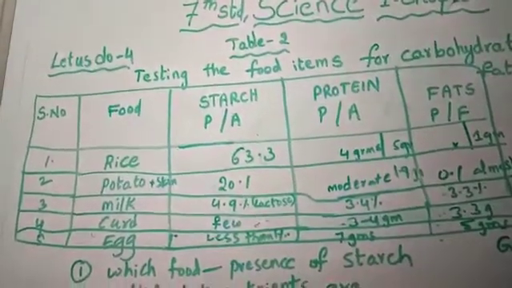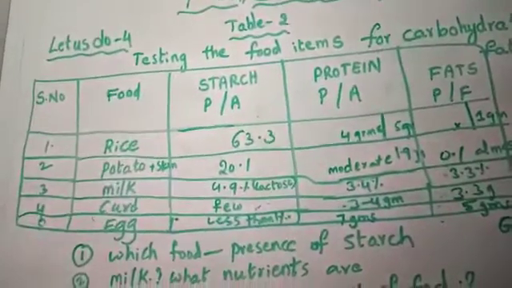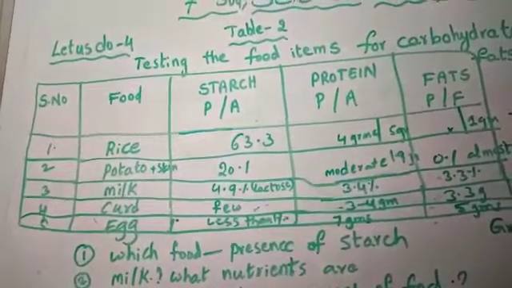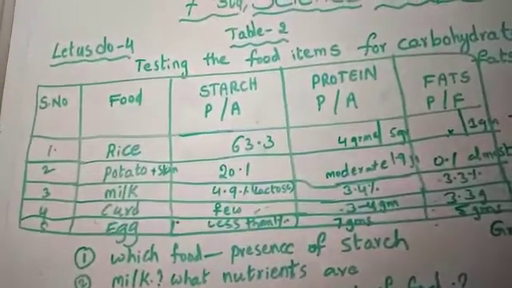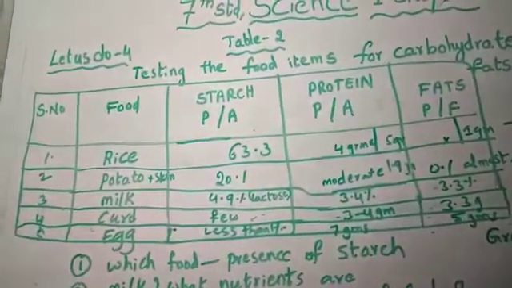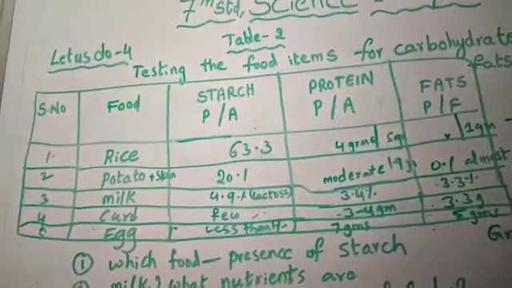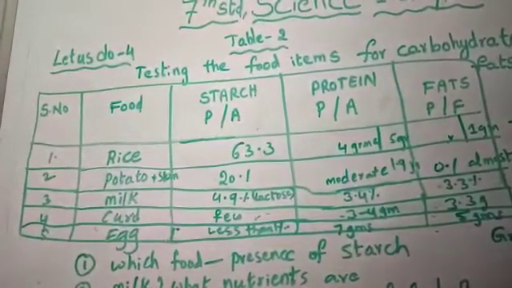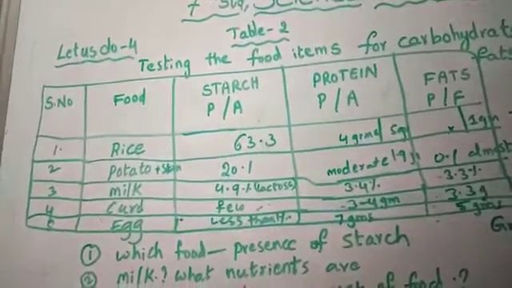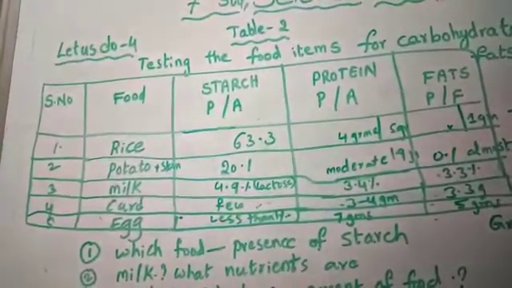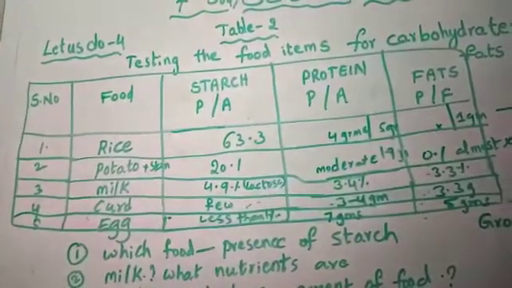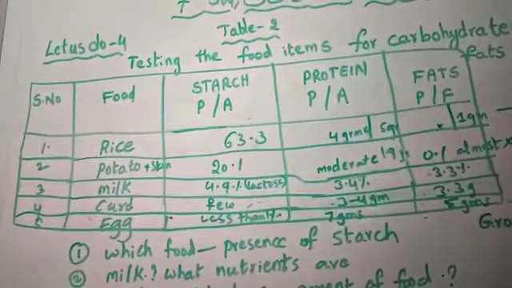Okay, children? Now go for the questions and answers. In which food item is starch present? Now tell me. Yeah, almost all. Rice, potato, milk, and egg and curd have a little bit. Okay. Now milk, which nutrients are in the milk? Yeah, starch will be there, protein will be there, fats will be there.